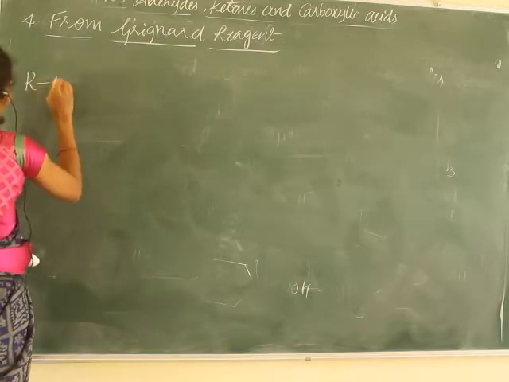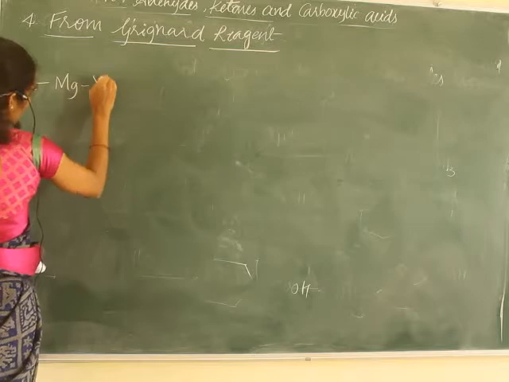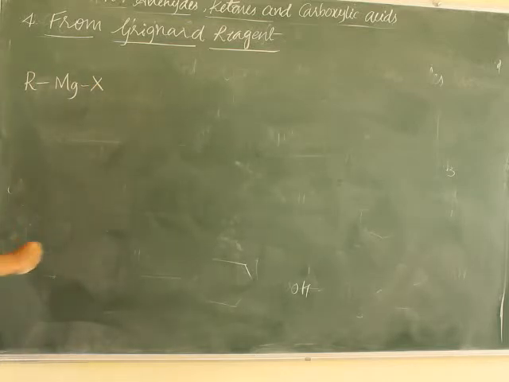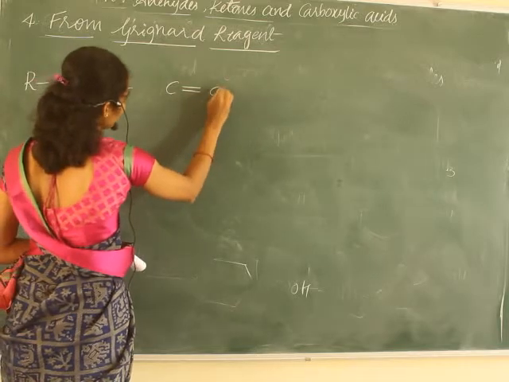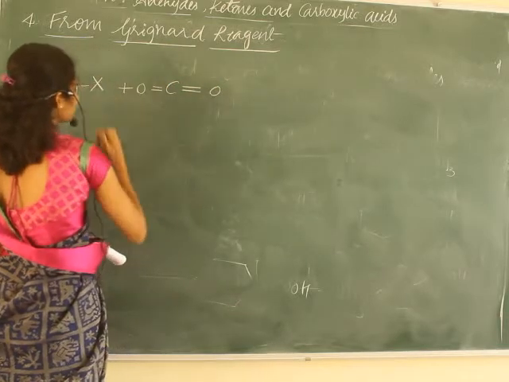Okay, I'll write the reaction. RMgX on reaction with carbon dioxide, CO2.